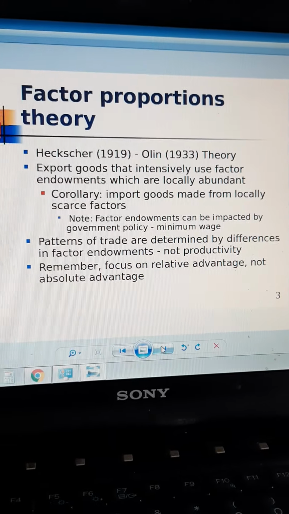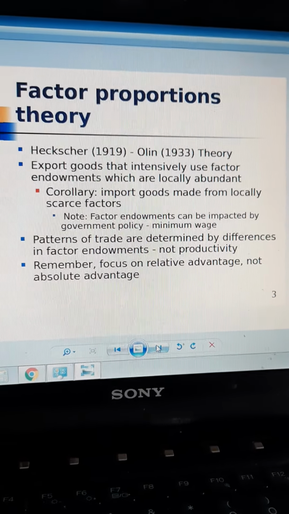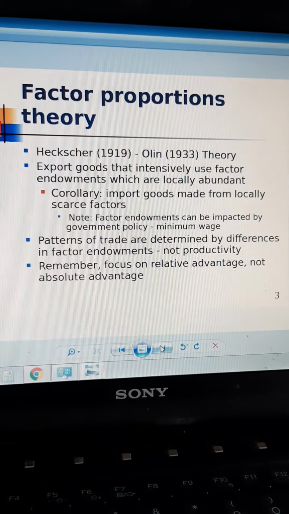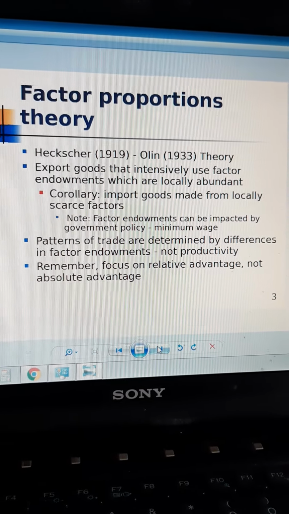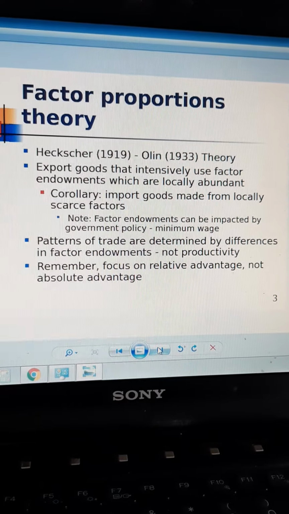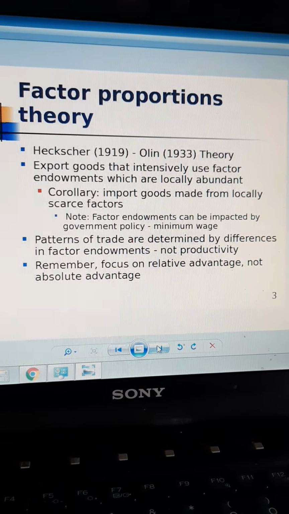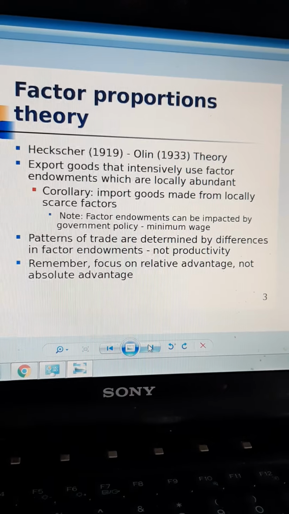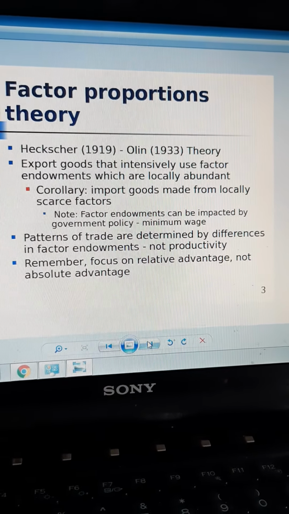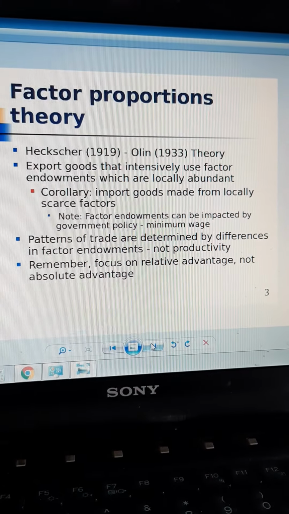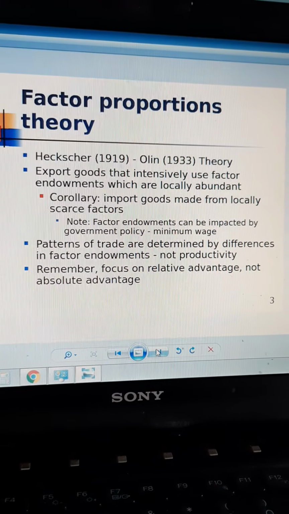If laborers are not there in abundance, how will China be able to produce at the cost that they are producing and flooding the market? So this is factor endowment. Each country has their factors which they are endowed with, which are abundantly available.